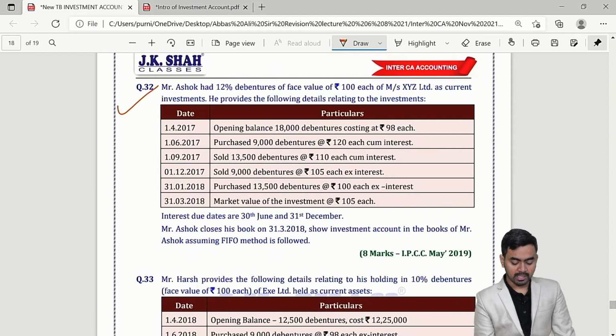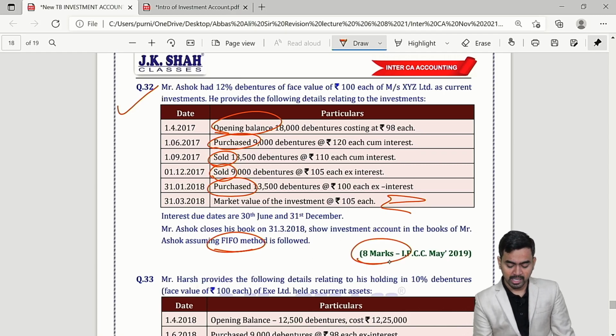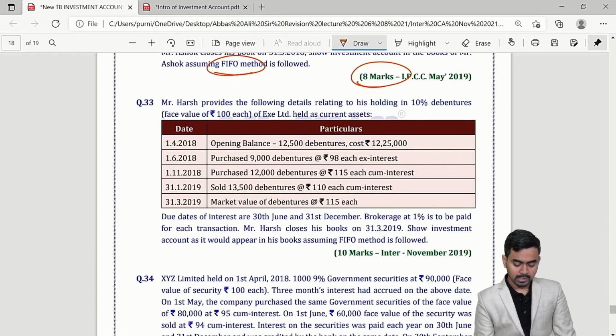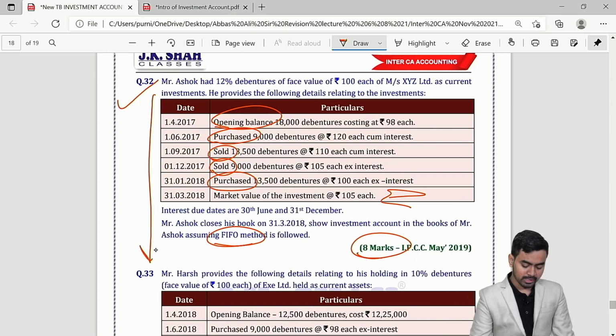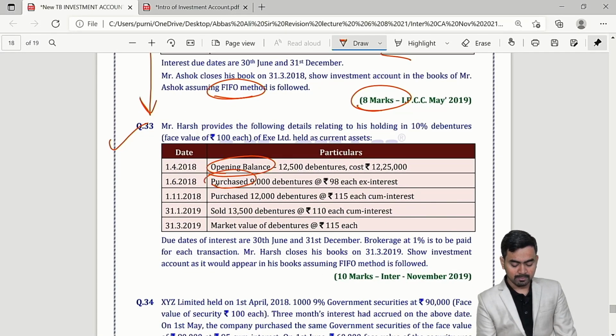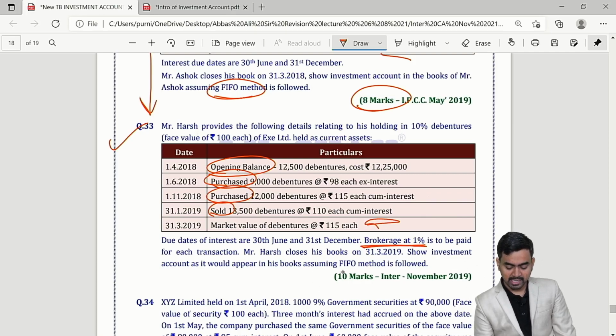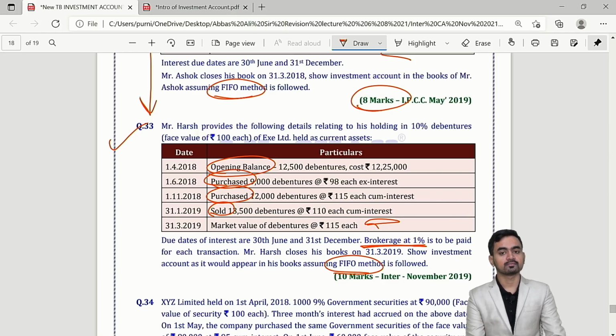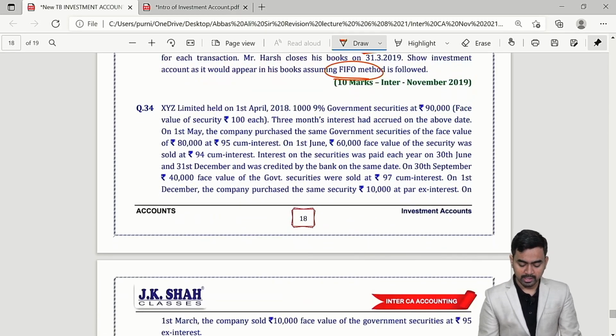See question 33, favorite question of the institute, again opening, purchase, sale, purchase, market price, consider FIFO method. The brokerage point is not there, 8 marks. Exactly similar sum, question 33, same. See, opening balance, purchase, sale, market price, brokerage is there, they are saying follow FIFO method. Correct? Fixed income bearing security.